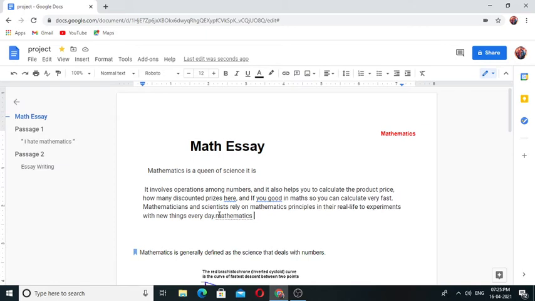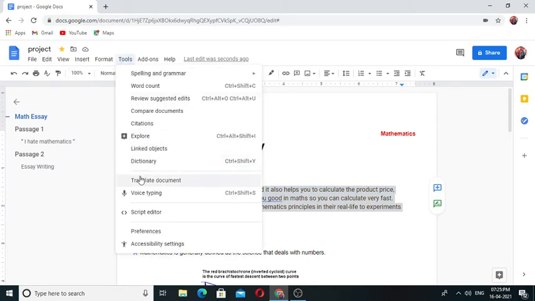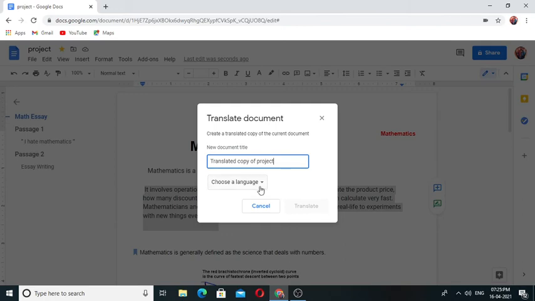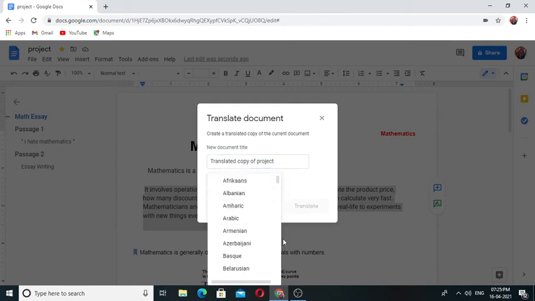If you want to translate the selected passage, for that I am going to select for translation. I am selecting this passage. For that, in the toolbar, here I can see translate document. Choose the language you want to translate.